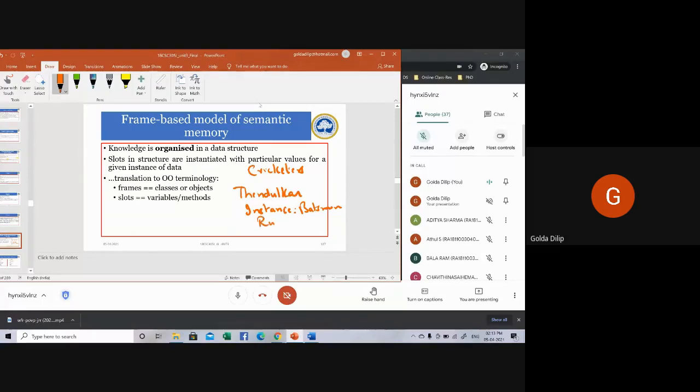He has taken a certain number of runs. He belongs to Team India. So this is also a frame. You can have a frame for Tendulkar or Shane Warne, and they're all instances.